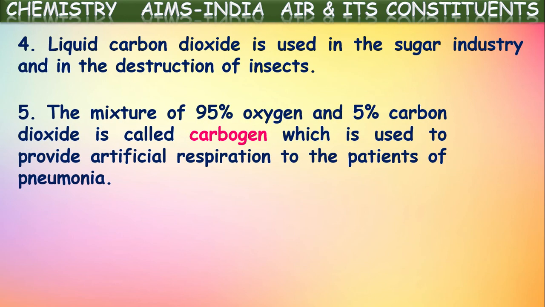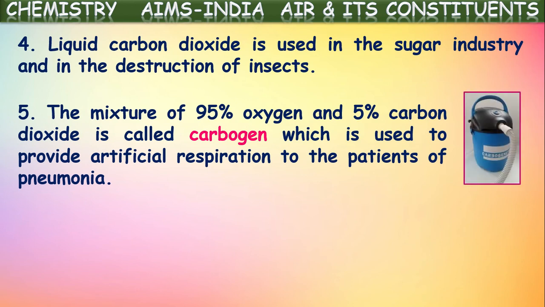One more important use of carbon dioxide is in the respiration process. The mixture of 95% oxygen and 5% carbon dioxide is called carbogen, which is used to provide artificial respiration to patients of pneumonia. Some people suffer with respiration problems. There are people who are not able to breathe by themselves, who are in an unconscious state.